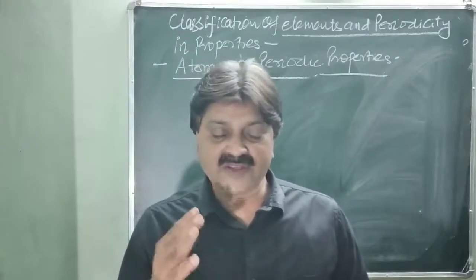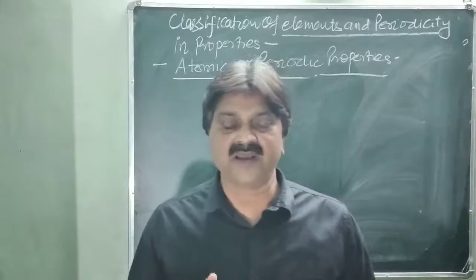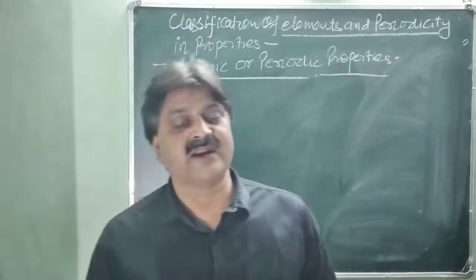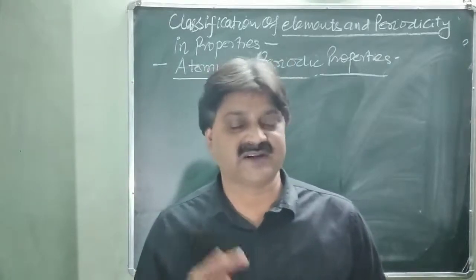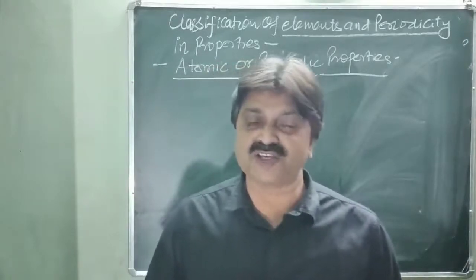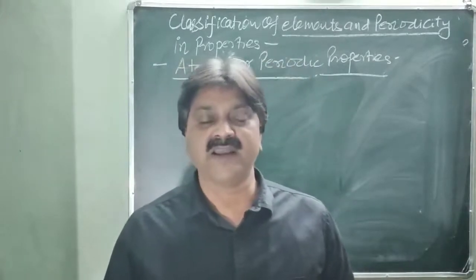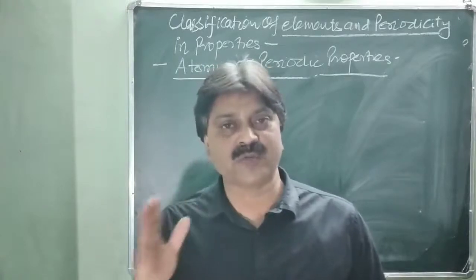In this section we will discuss the periodicity of properties like ionization enthalpy, atomic radii, electron gain enthalpy, oxidizing character, reducing character, etc. First we will discuss atomic radii and ionic radii, as well as their variations in the group and the period.